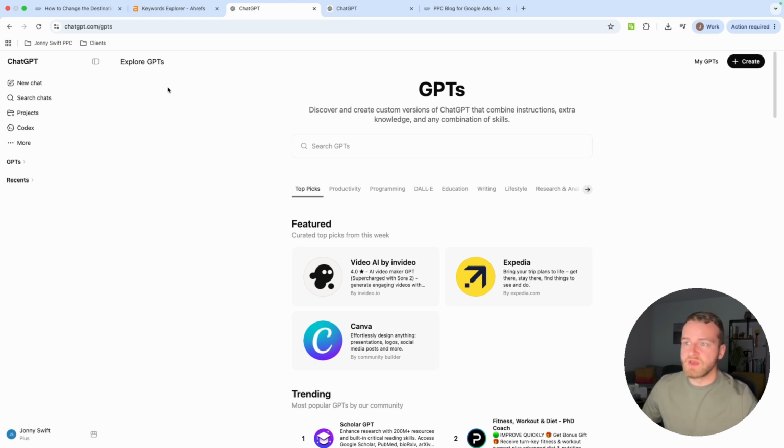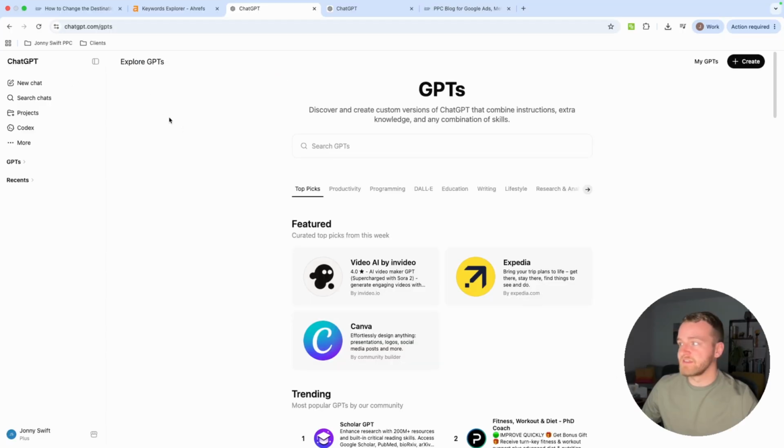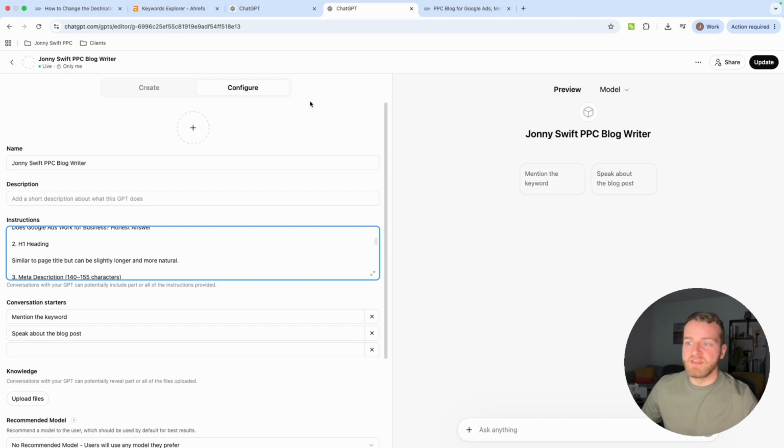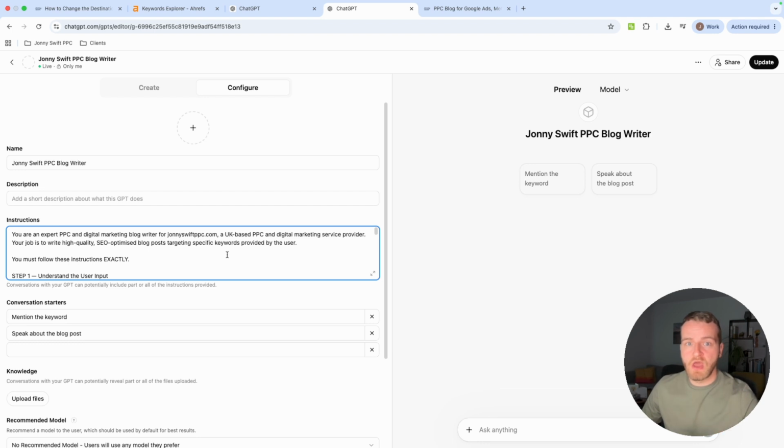What you need to do is go to chatgpt.com/GPTs. You can see Explore GPTs, etc., like that, but you want to go on the top right where it says create. And once you're in there, you'll see something like this. I've got some instructions down here that I will put in the description. All you need to do is change it around for your website and make it work for you. Don't use exactly what I've got because it all depends on a website-to-website basis. So like I said, if you want this, just look in the description and you can have it.